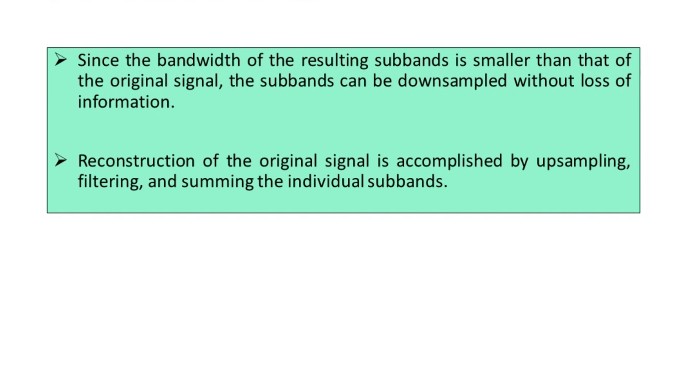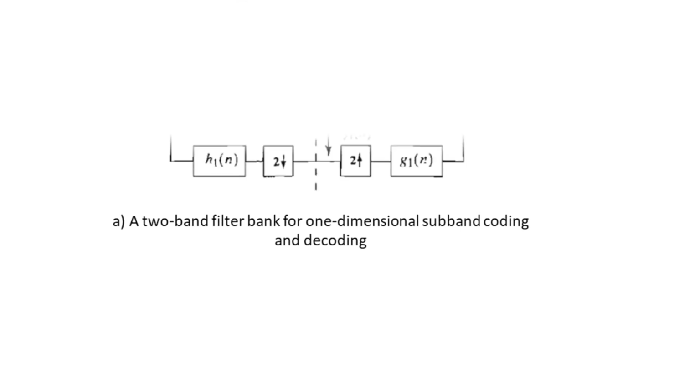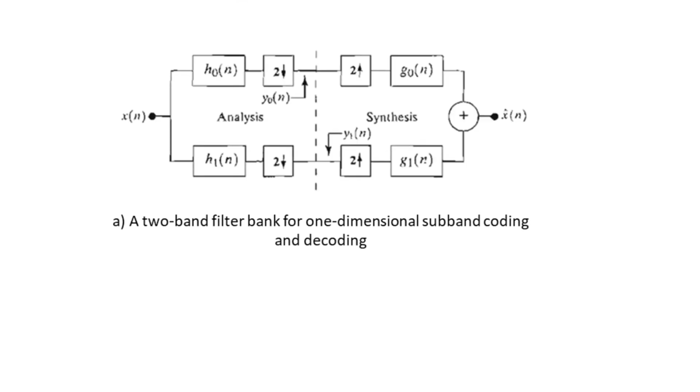For better understanding, let us have the discussion with the help of one illustration; we can treat it as figure part A. This is a two-band filter bank for one-dimensional subband coding and decoding. The input of the system is a one-dimensional representation, a band-limited discrete time signal denoted as x of n on the left-hand side, where the discrete time parameter n holds the values 0, 1, 2 and so on.